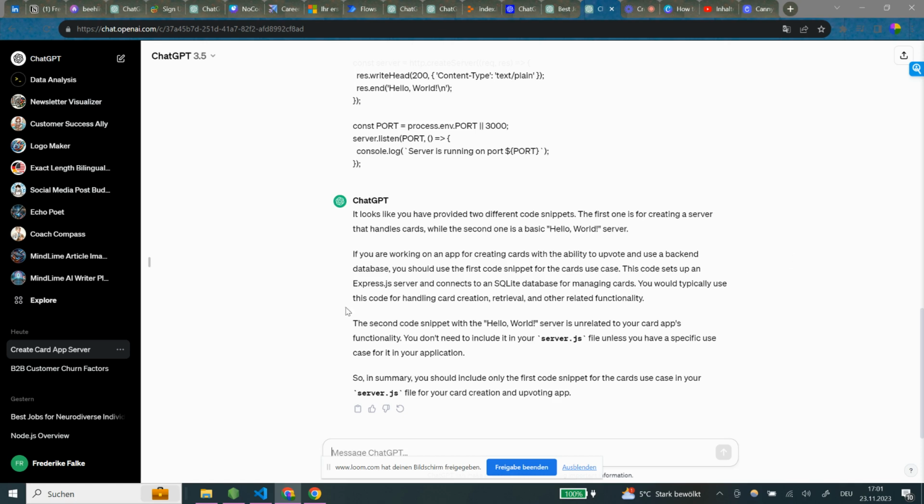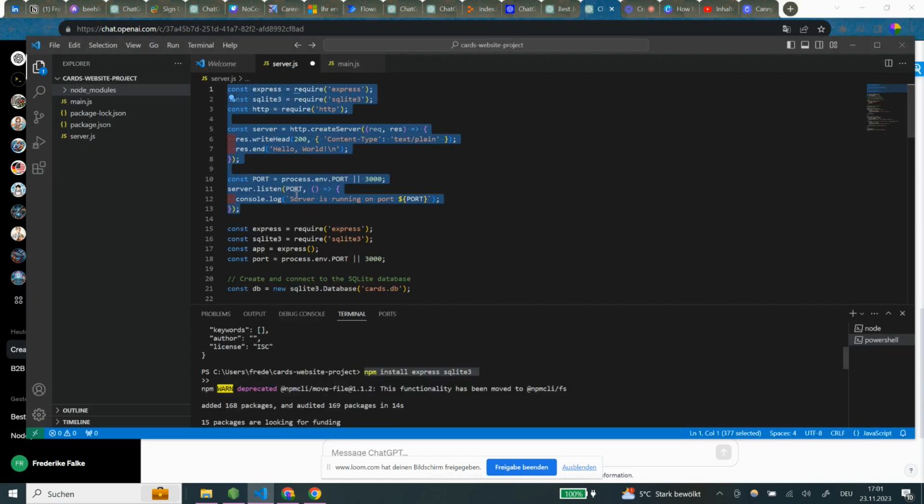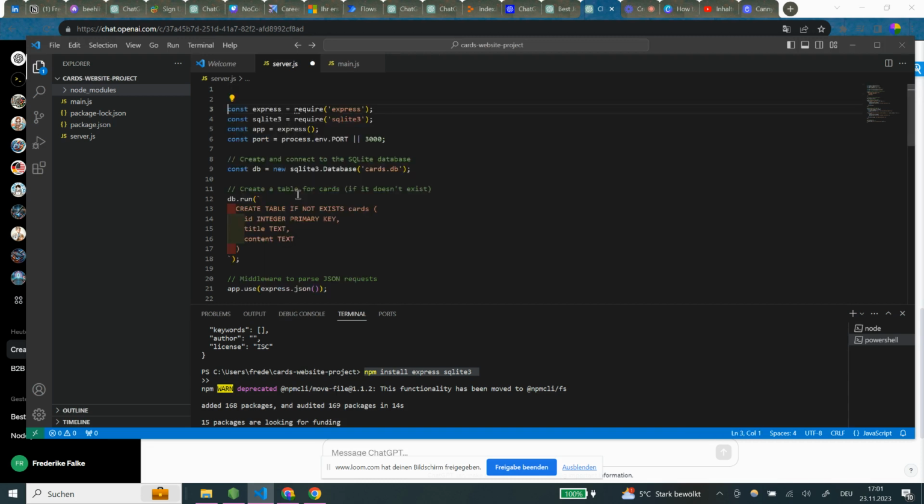The code sets up an Express.js server and connects to an SQLite database for managing cards. You would typically use the code for handling card creation, retrieval, and other related functionality. The second code snippet with the Hello World server is unrelated to your cards app functionality. You don't need to include it in your server file unless you have a specific use case for it in your application. So in summary, you should include only the first code snippet for the cards use case in your server. Okay, so I kind of thought about it, but yeah, you never know.